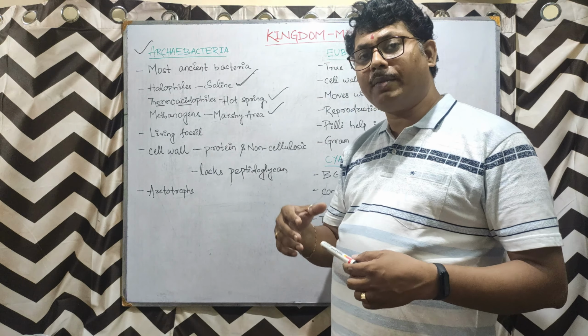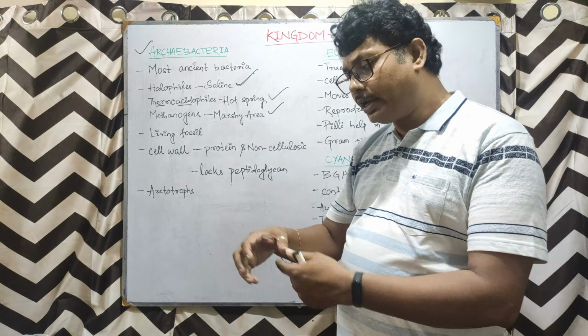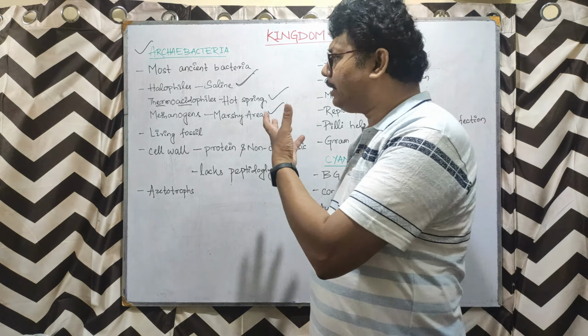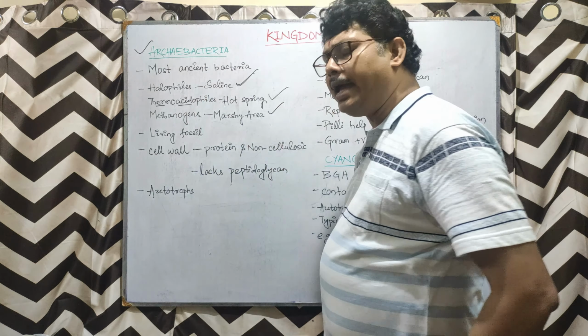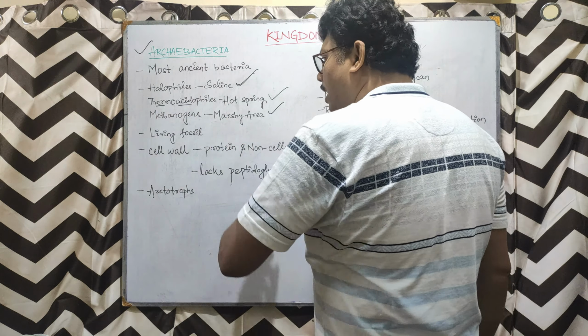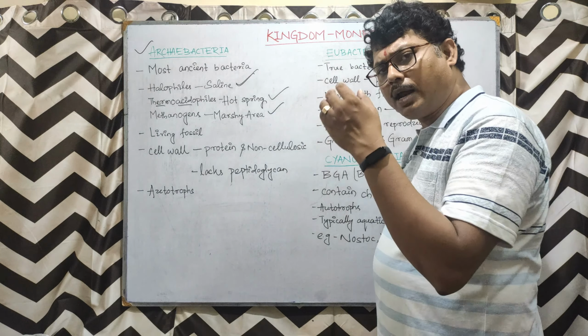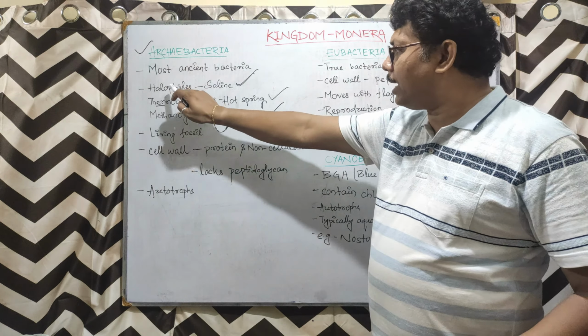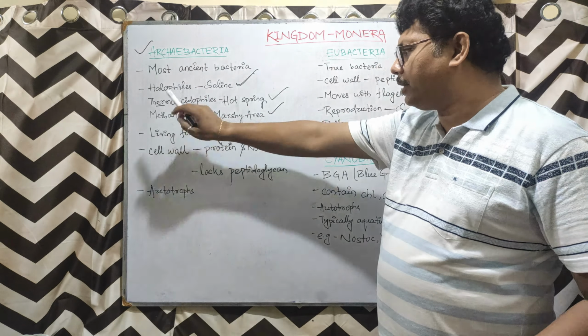You might have heard for a long time that when people are working in drains, swampy places, marshy places, they die due to the high concentration of methane. That means at that places, this methanogens type of Archaebacteria are plentifully available. So, Archaebacteria we have divided into 3: halophiles, thermoacidophiles and methanogens.